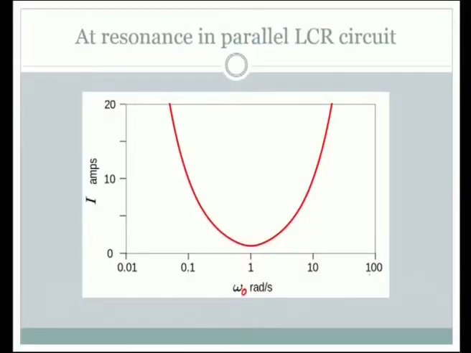So, now we will go ahead with the resonance curve for the parallel resonance circuit. Have a look at this curve. The current is dropping to a minimum in a parallel resonance circuit at resonance. See, this is the omega naught term, we can write omega naught because the resonance is happening at omega naught. The current drops to a very low value, it flows only through the resistor.